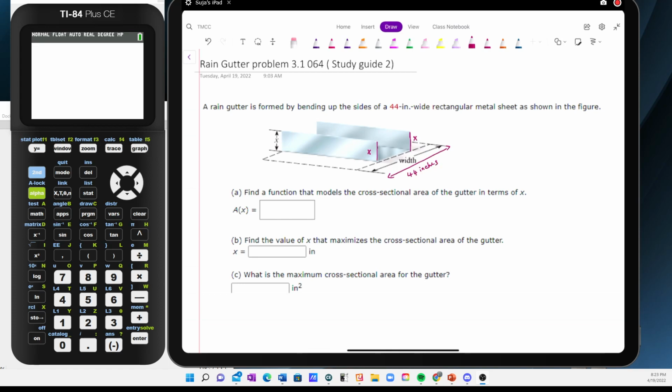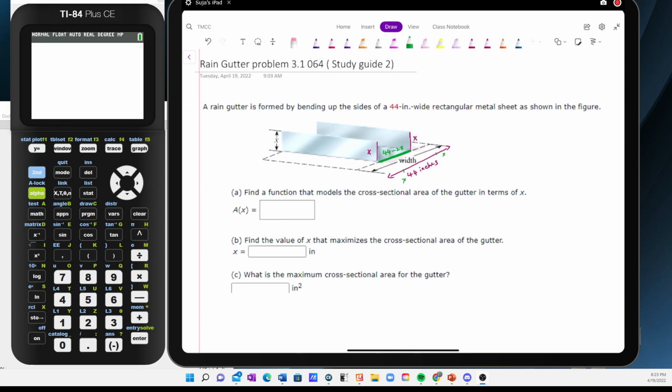Now, if you're bending on each side, then the portion on the base of this is going to be just this length. So since the entire length is 44 and you are bending an x on this side and an x on this side, the width of this rain gutter is going to be 44 minus 2 times x. So these are the two pieces of information we need to find the area.